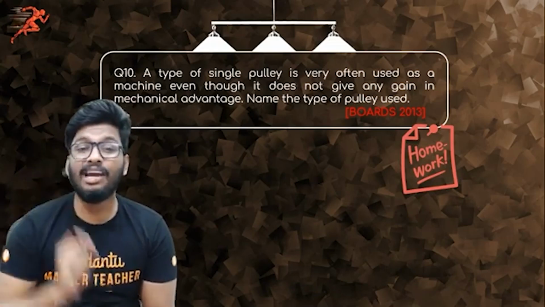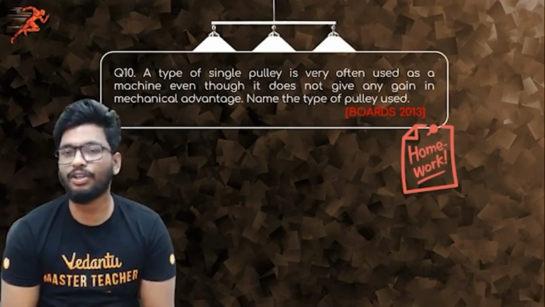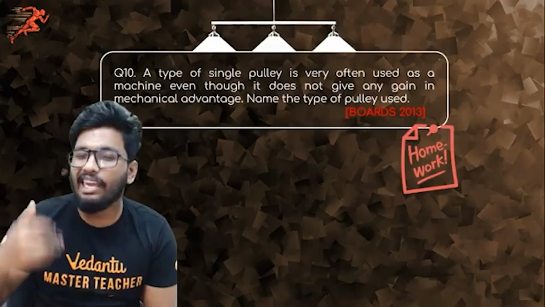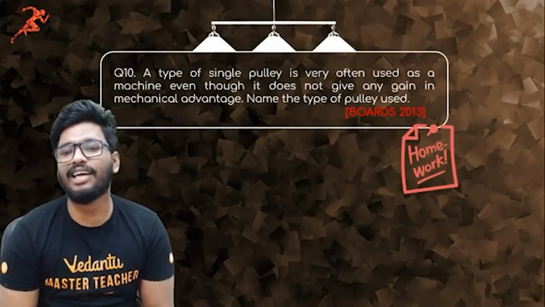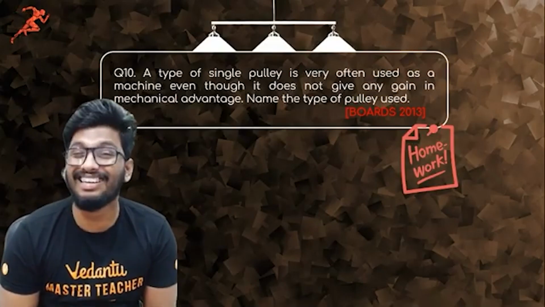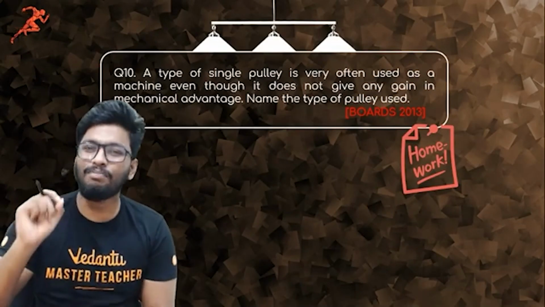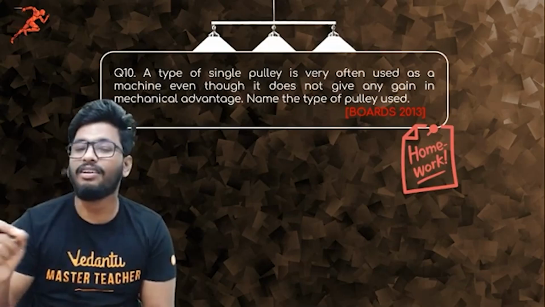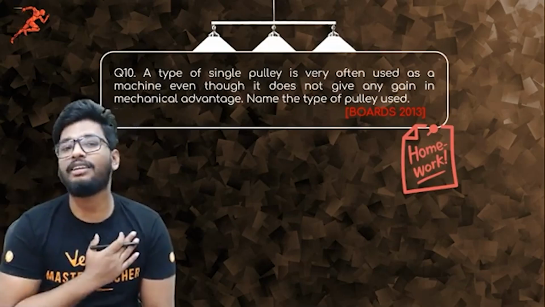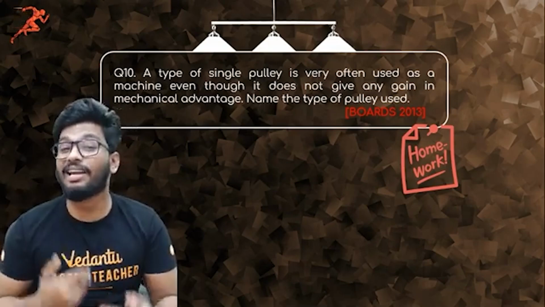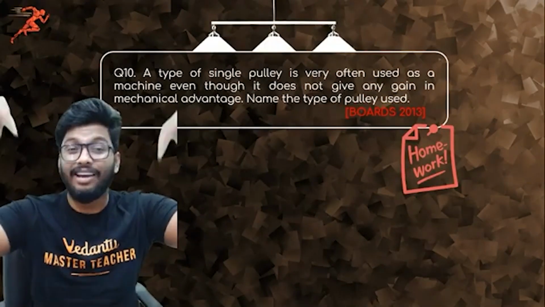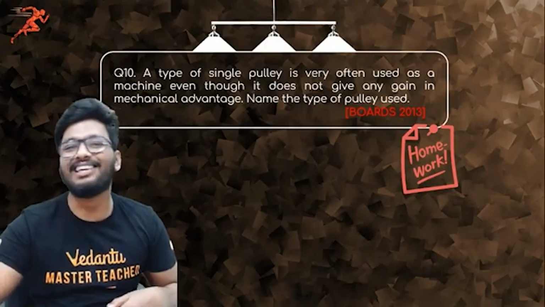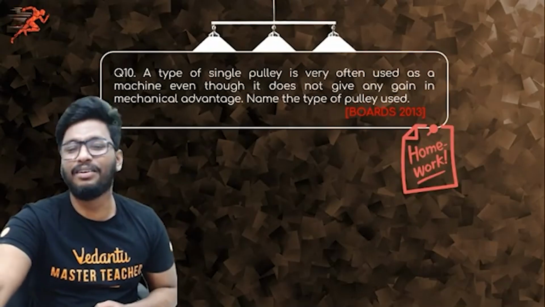The question is, a type of single pulley is very often used as a machine even though it does not give any gain in mechanical advantage. Name the type of that pulley used. What an easy question. A type of single pulley is very often used as a machine even though it does not give any gain in mechanical advantage. What is the type of pulley system we're talking about? 2013 board exam. It's a 1 mark question. Let me know what the answer is in the comment section, people. I'll be looking out for that as well.